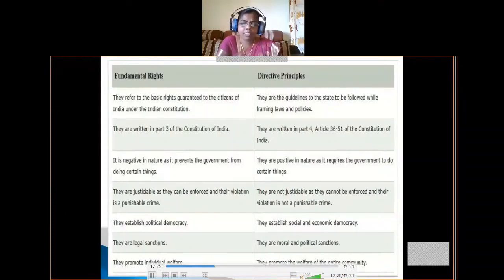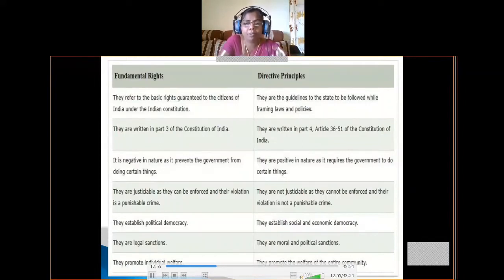Okay, so the next difference is fundamental rights are justiciable as they can be enforced and their violation is a punishable crime. So fundamental rights are justiciable. Justiciable means anybody can approach the court for the implementation of the fundamental rights. So if their violation happens, then it will be punished. So it is a crime. So violation of fundamental rights is a crime.